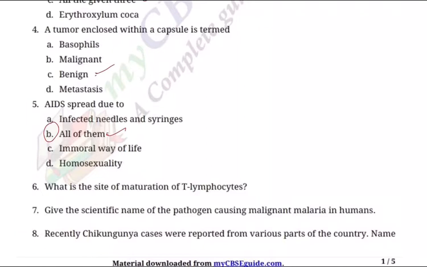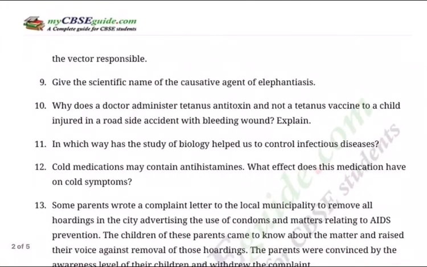Question 6. What is the site of maturation of T lymphocytes? T lymphocytes are a type of WBC. Question 7. Give the scientific name of the pathogen causing malignant malaria in humans. Question number 8. Recently, Chikungunya cases were reported from various parts of the country. Name the vector responsible for it.